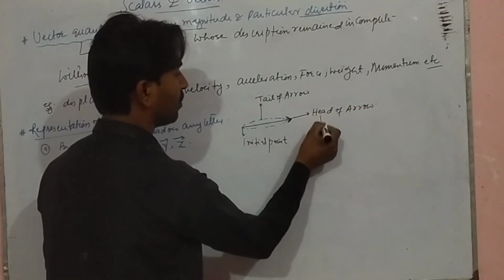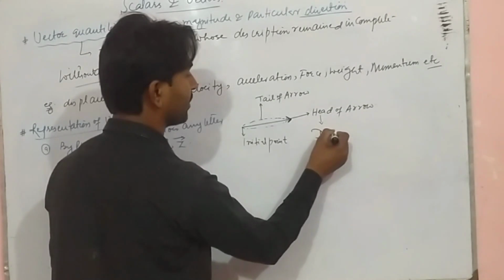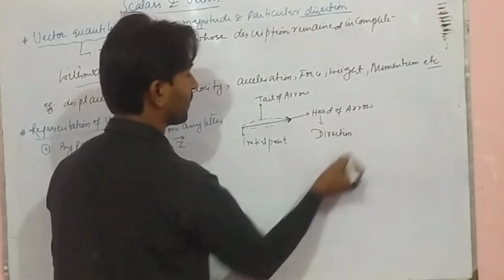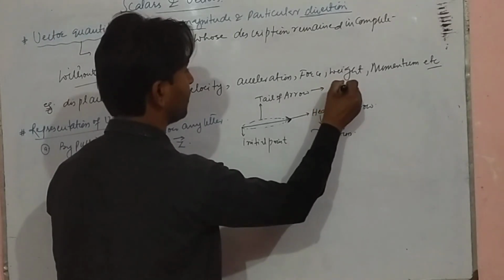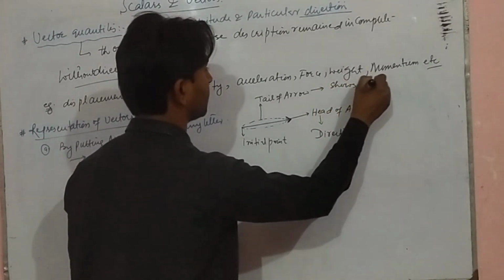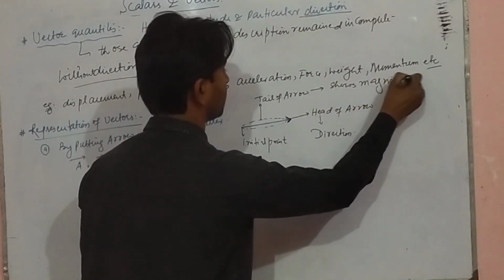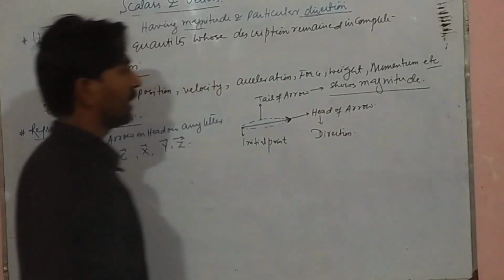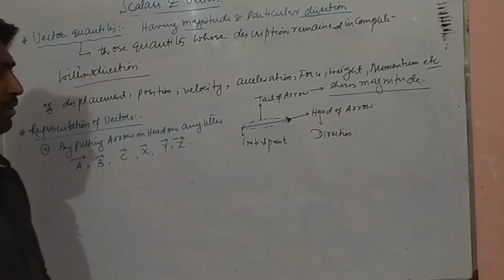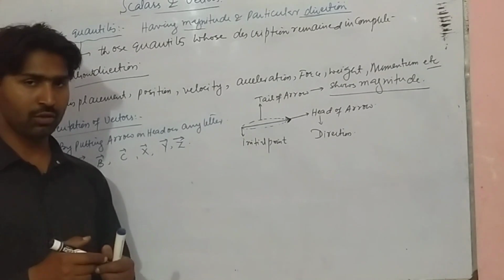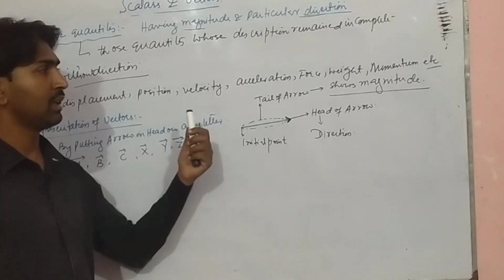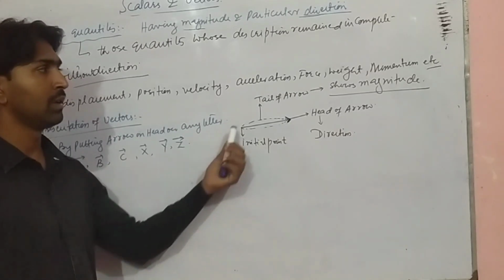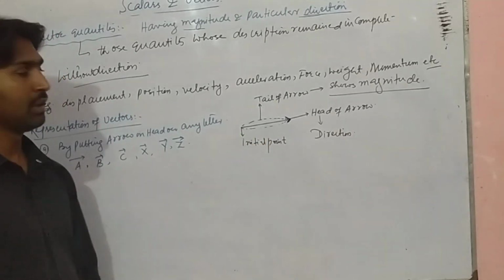The head of an arrow shows the direction, and the tail of an arrow shows the magnitude. So the longer the tail of the arrow, the greater the magnitude.